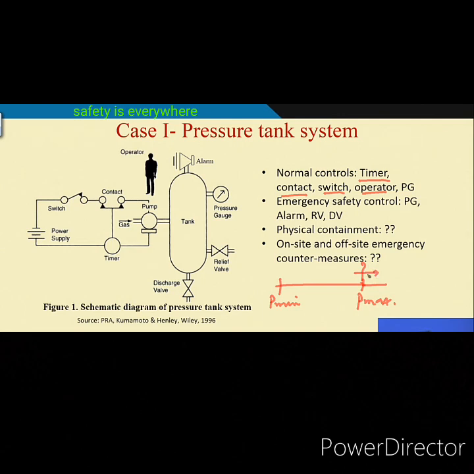So that means what happens? Some emergency safety system should work. So for this simple system, as emergency safety, we are writing the pressure gauge, alarm, relief valve, sometimes the discharge valve also. Although the discharge valve basically discharges the gas to the utility equipment, under some situations it can be used also. Okay. So that is what we are saying, that when you go for any system, you definitely find out these things: normal controls, emergency controls,